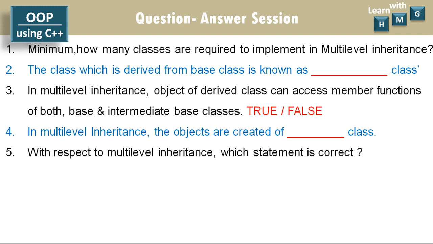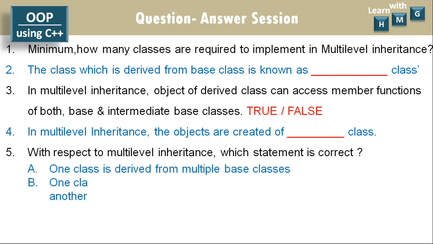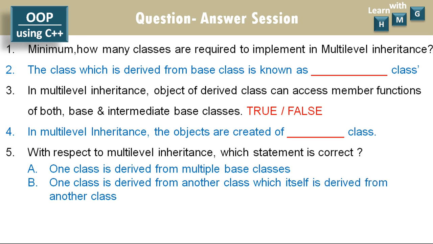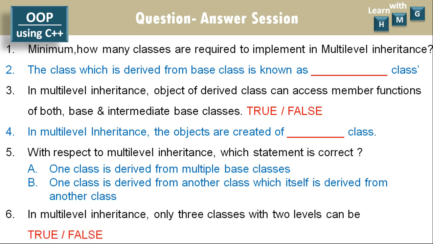With respect to multi-level inheritance, which statement is correct? I am going to give you two statements, statement A and statement B. A: one class is derived from multiple base classes. B: one class is derived from another class, which itself is derived from another class. Out of these two, A and B, which is correct with respect to multi-level inheritance? Last question: in multi-level inheritance, only 3 classes with 2 levels can be implemented. Whether this is true or false.